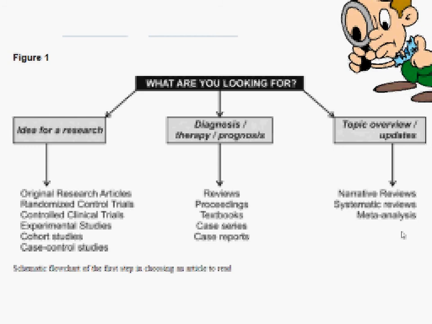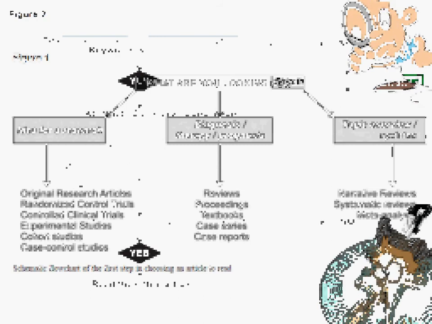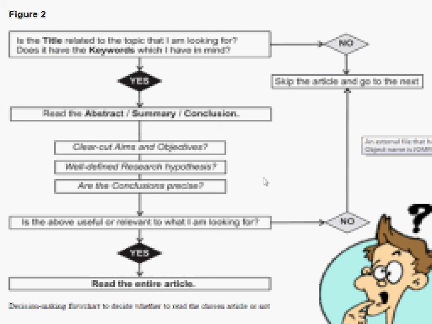Now that we have come to know what paper to read, the next thing is to look at particular areas of the paper so that it is easier and makes better sense for us. Once we have decided what research paper to read, the next thing we need to concentrate on is the title of the research paper and keywords. We need to ask ourselves one question: is the title related to the topic that I am looking for? Does it have the keywords which I have in mind? If the answer is no, then we have to skip that article and go to the next article.